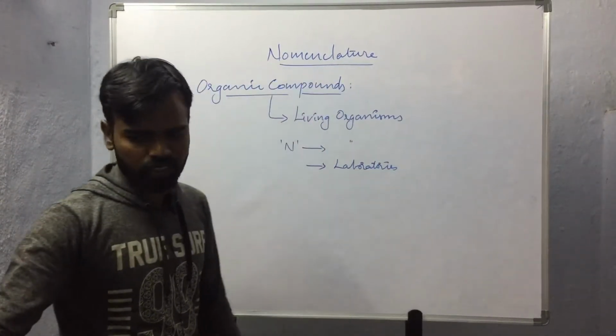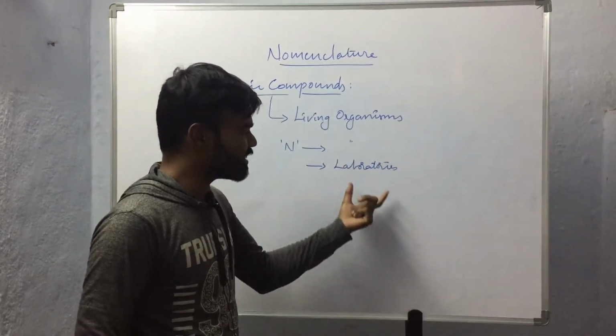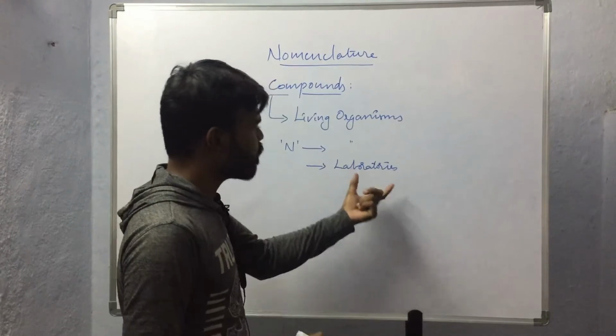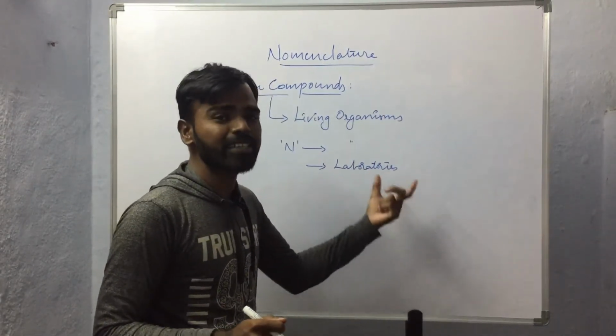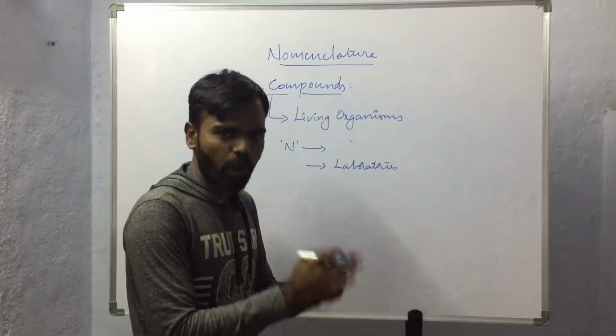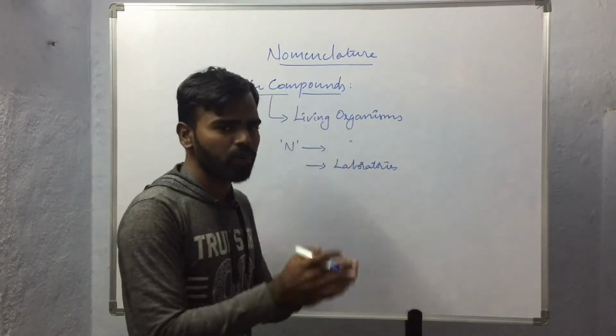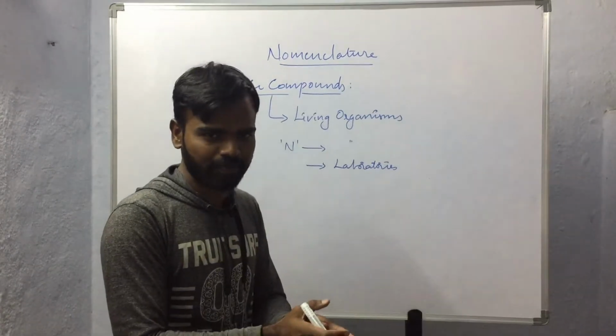Because of this, naming of each compound has become necessary in order to identify the compound. To identify one particular compound, naming of that compound has become necessary.